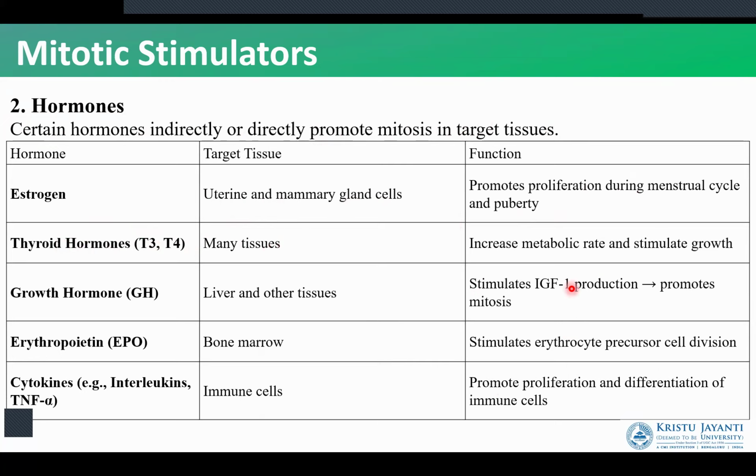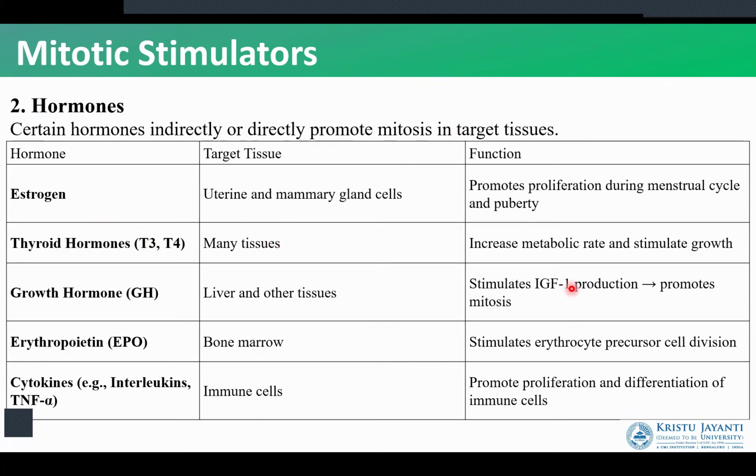We next have the growth hormone. Growth hormone works on the liver and other tissues and stimulates the process of mitosis by activating the IGF. IGF is insulin-like growth factor. Erythropoietin works on the bone marrow and stimulates the erythrocyte precursor cell division. Next, we have cytokines. Cytokines are going to work on the immune cells and activate the proliferation of immune cells. So the activation of mitosis can also come from hormones.